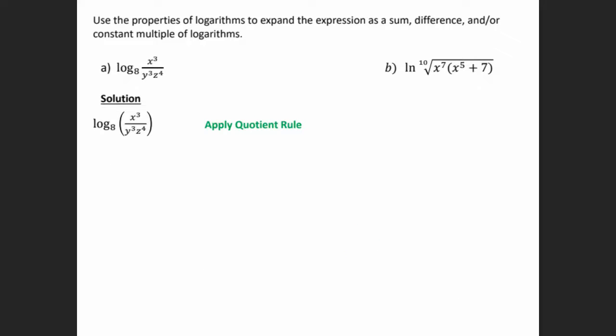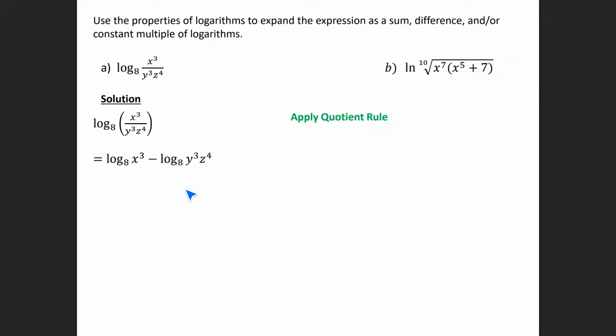All right, so here's another one. So here it says x cubed divided by y cubed times z to the 4th. So notice that x cubed is being divided by this here. So we can apply the quotient rule. So now we're going to have log base 8 of x cubed minus log base 8 of (y cubed times z to the 4th).